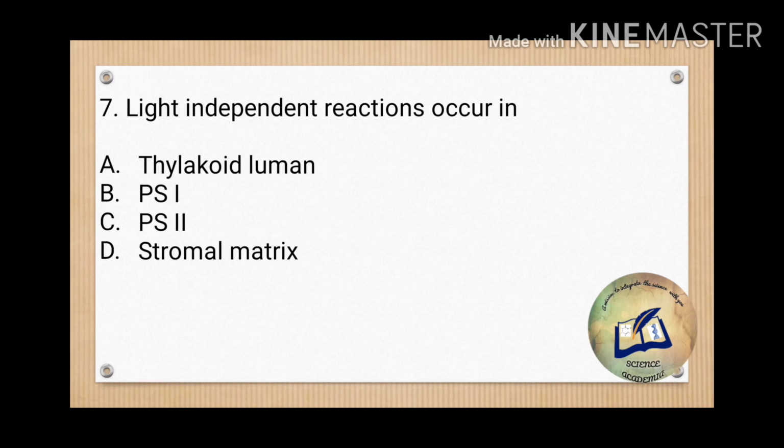They will tick option A, but no, it is not talking about the light dependent reaction. It is talking about the light independent reaction, which is the Calvin cycle, and it occurs in the stromal matrix. So option D is the correct answer for question number 7.